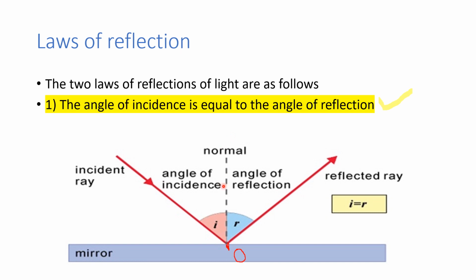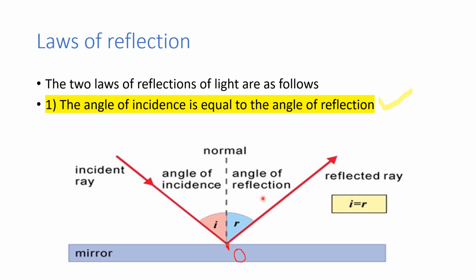Yes. So now when it comes to the angle of incidence and the angle of reflection, we have two types of angles in reflection: the angle of incidence and the angle of reflection. It's very simple. Look at this, children. This is what we call the angle of incidence, the angle which the incident ray makes with the normal. This is the incident ray and this one is the normal. In between the incident ray and the normal, the angle is the angle of incidence.